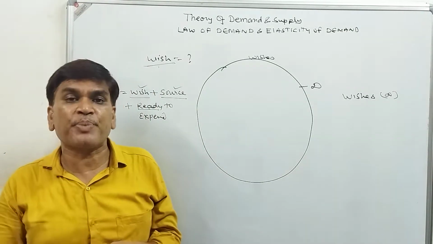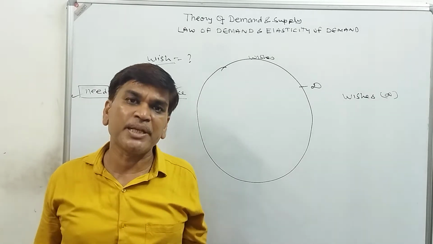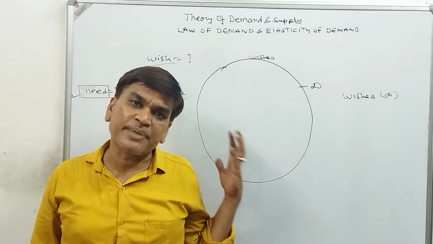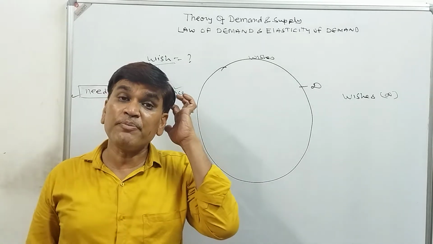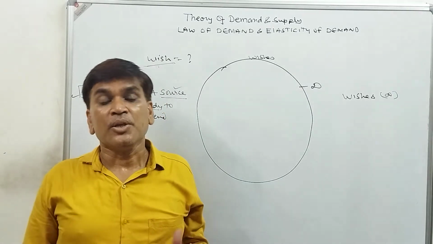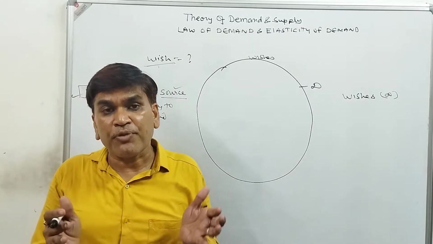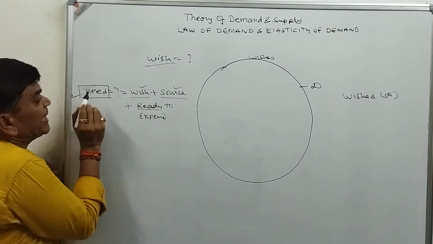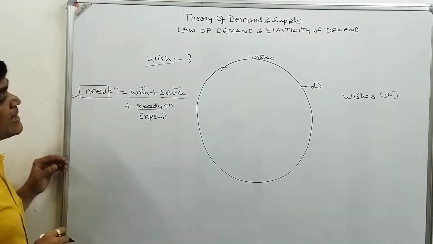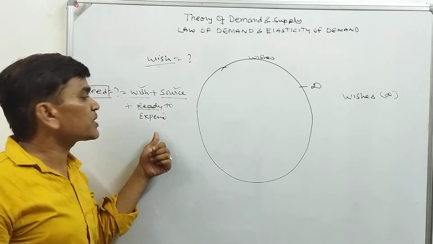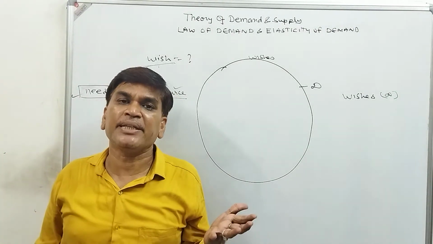But for some wishes I have the source. Suppose I am planning to purchase a new t-shirt. I have the money, I have 1,000 rupees in my pocket. So it means I have the source. So some wishes don't have the source, but some wishes have the source. Those wishes for which we have the source may be converted into need, because need contains three things. One is wish, second is source, and third is ready to expend that source.